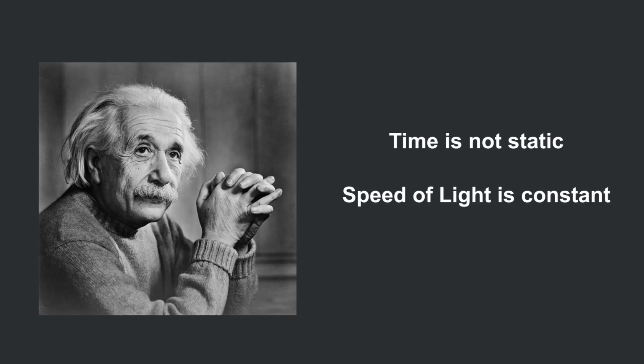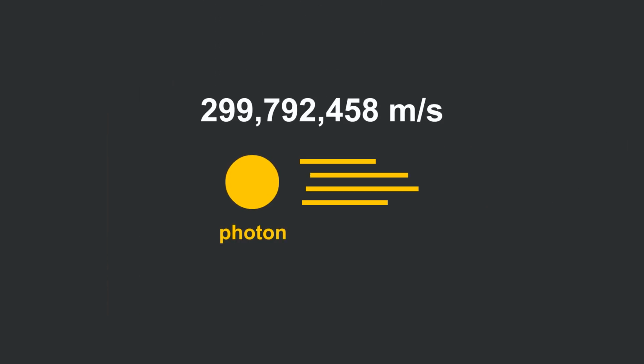Thanks to Einstein, we all now know that time is not static, but speed of light is. Speed of light is the only constant in our universe. Light travels at near 300,000 kilometers per second in vacuum. In other words, 1 second is when light finishes its 300,000 kilometers run. Then, what does it mean to an atom?